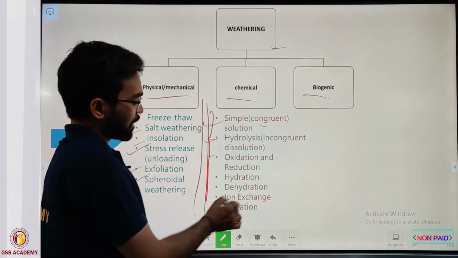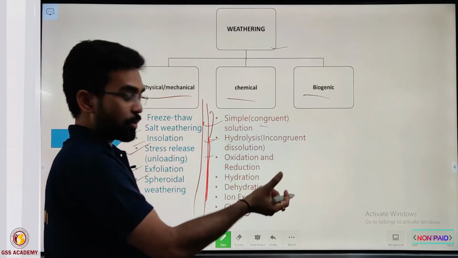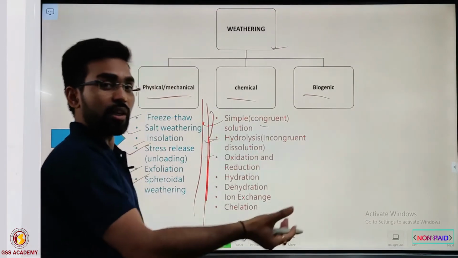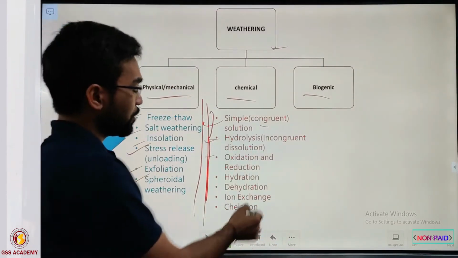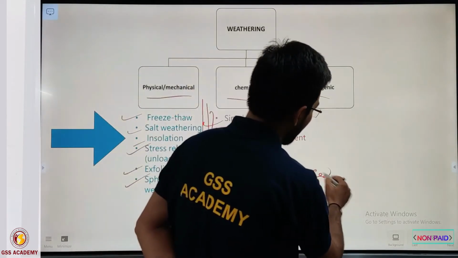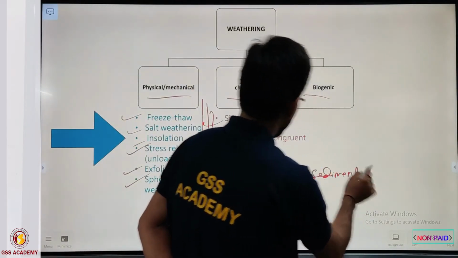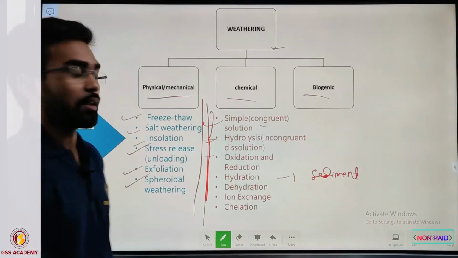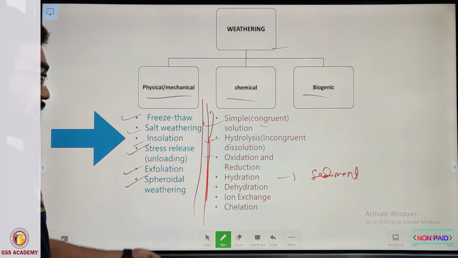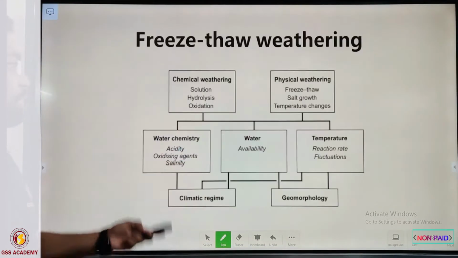We will only discuss the chemical weathering processes. We are interested in the processes of how they form the sediment, because we are going to study the behavior of sediment. So we are more interested in the process of chemical weathering. Let us start first with simple or congruent